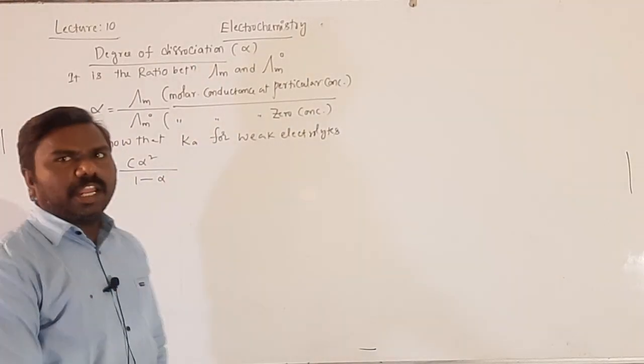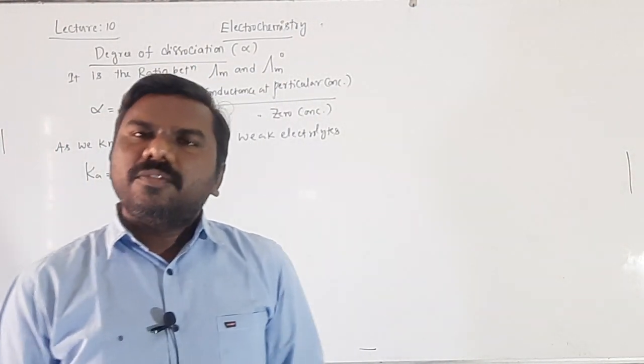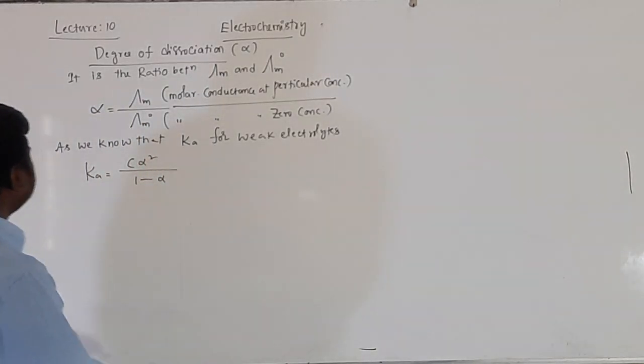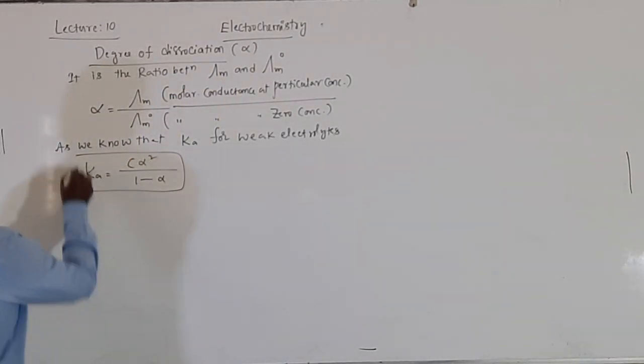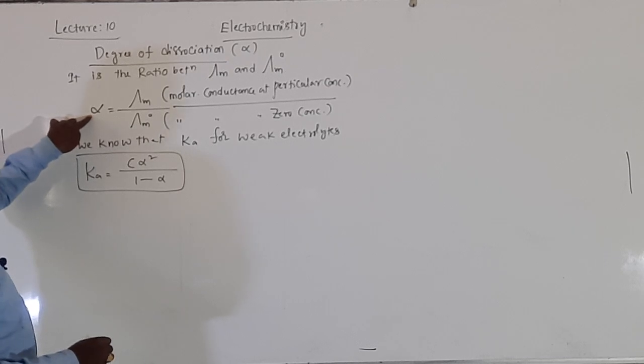It is the formula taken from the equilibrium chapter in the first year course. Yes, it is Ka. Okay. Alpha equal to this one.